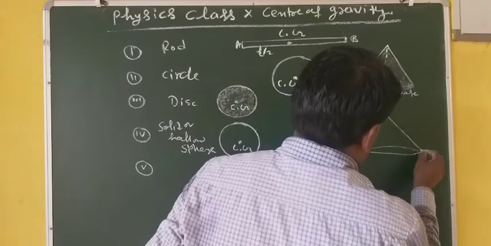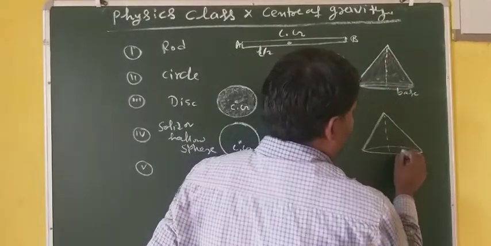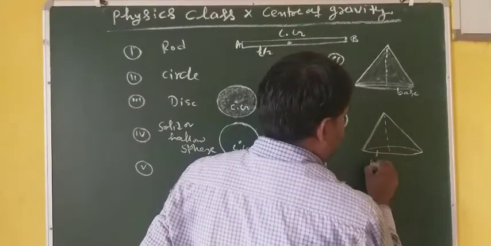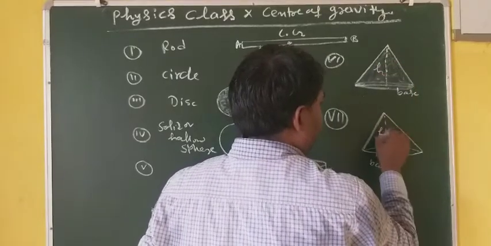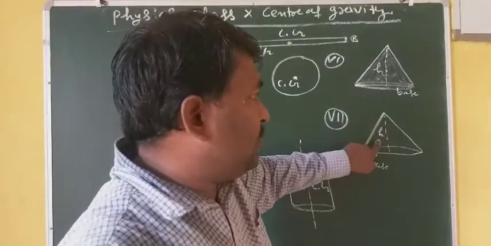You have to learn like this. This is the axis here, this is the axis, this is a hollow cone, means just like a tent. This is the base. So if this height is h, here also h, but the difference is that here it is solid and here it is hollow.